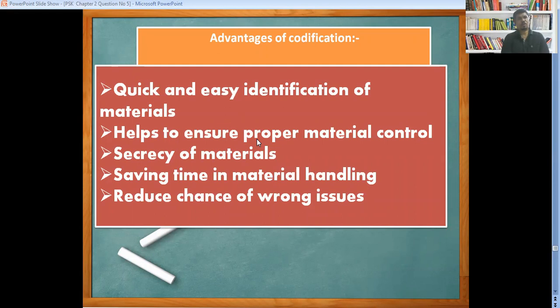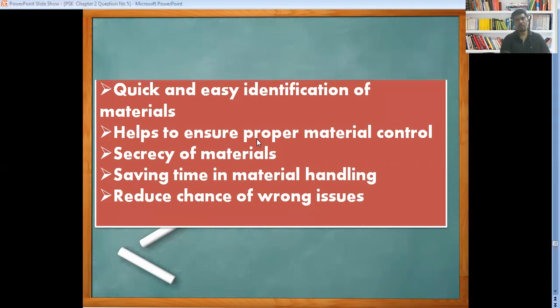Reduce chance of wrong issue. With the help of codification, we can easily identify the material and therefore we can reduce the chances of wrong issue of the material to the concerned department for production purposes. These are the several advantages of codification.